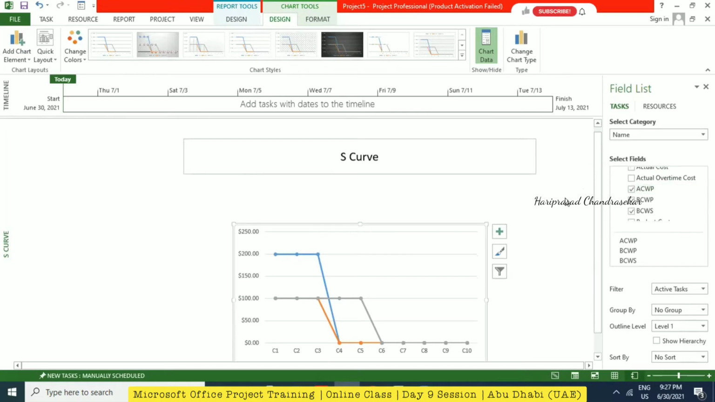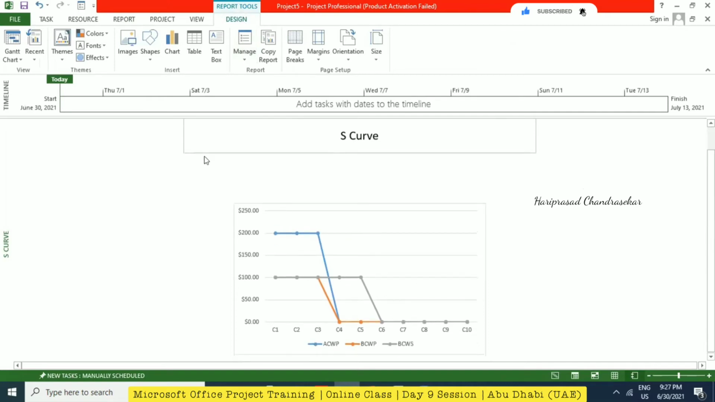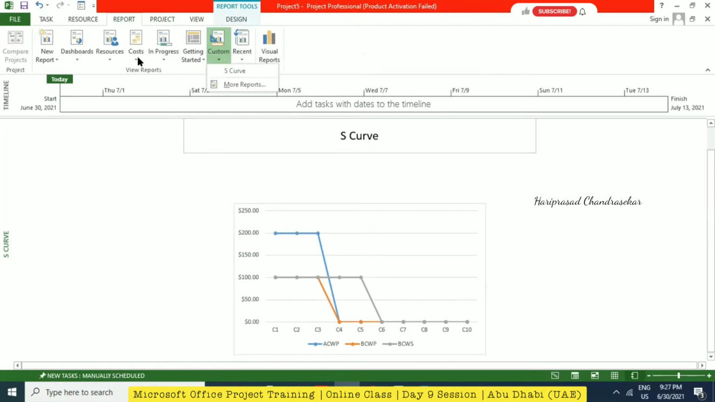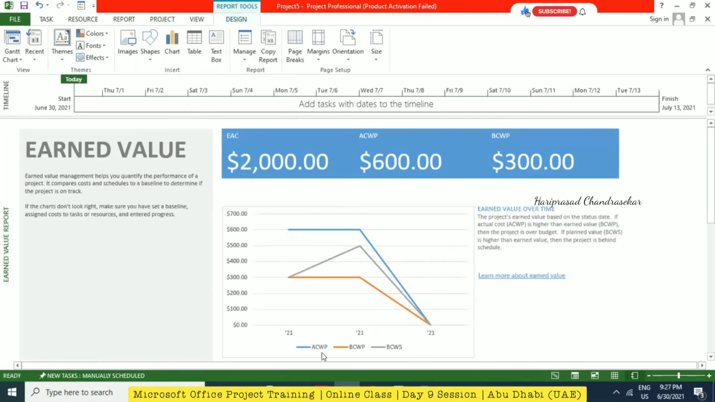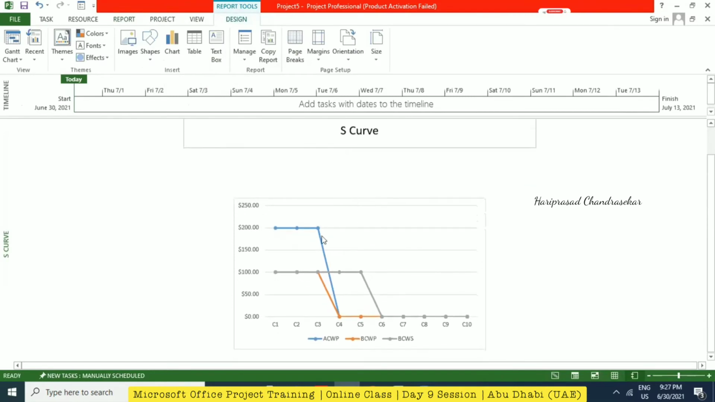It will take me some time, not to memorize, but to understand ACWP, BCWP, BCWS. Anyway, is this correct? We can check in the report. We also have the cost report, so we automatically have ACWP, BCWP, BCWS. We have created the same thing, but it looks different here. Okay, no problem.